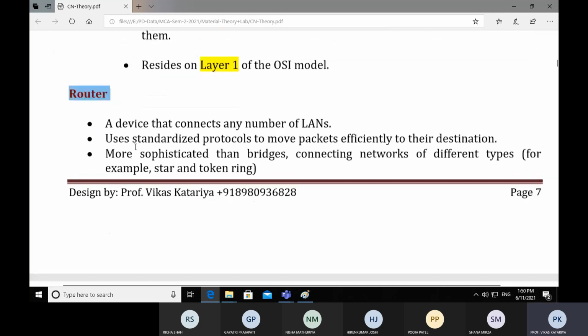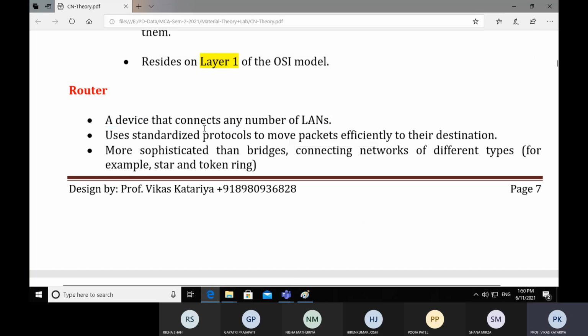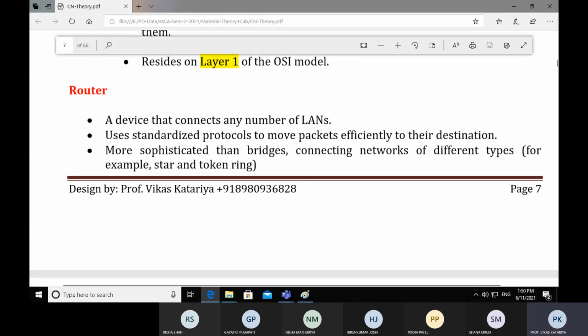Okay, the next is a router. It is again a network device, a device that connects any number of LANs. Like a switch can also connect different LANs, a router can also connect any number of LANs. It uses standardized protocols to move packets efficiently to their destination.